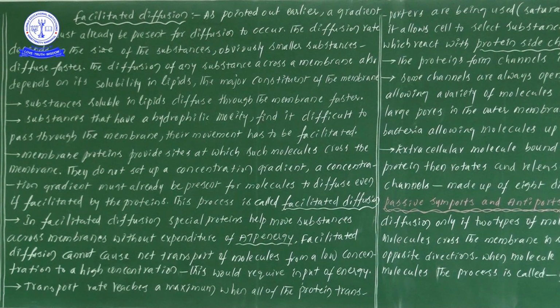So in both phenomena, diffusion and facilitated diffusion, the concept is the same: ions move from higher to lower concentration.